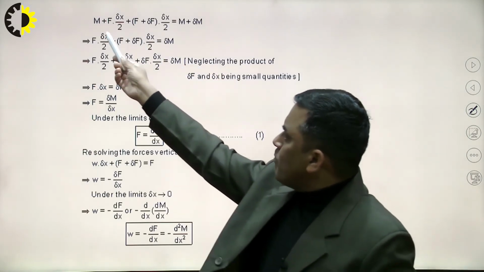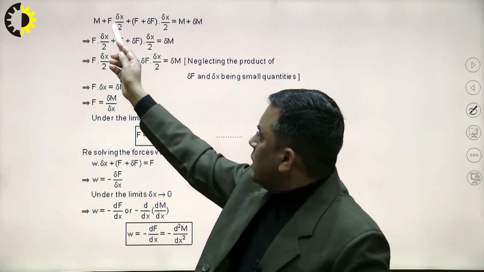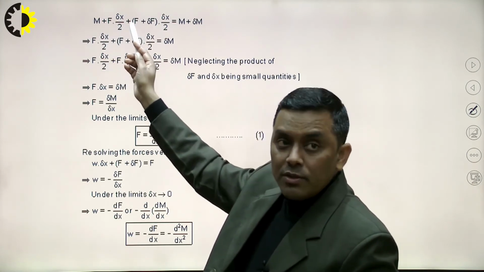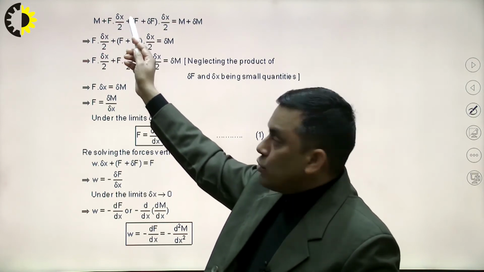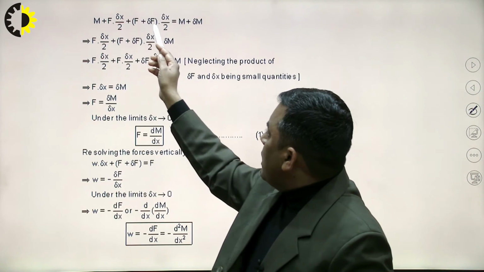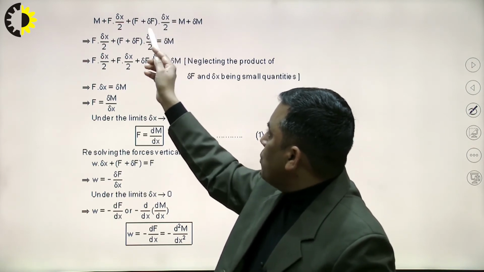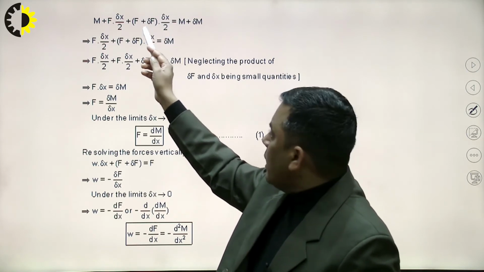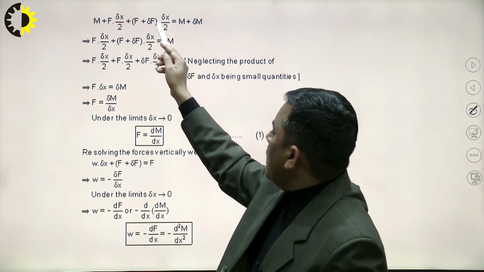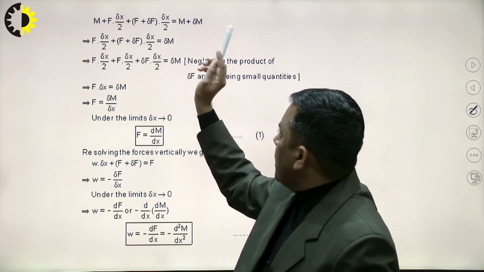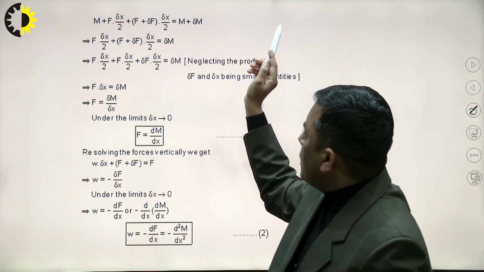Okay, so M is clockwise on the left hand side of the point C, and F into delta x by 2 is the moment due to shear force F, which is on the left side. F plus delta F into delta x by 2 is the moment due to the shear force on the right side. Okay, F plus delta F is the shear force on the right side, and the moment due to this force is F plus delta F into delta x by 2. So all these are clockwise, and M plus delta M is anti-clockwise.